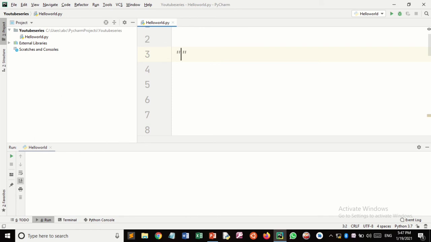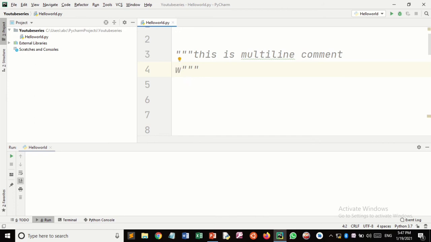Let's see. Inside the triple quotes, this is a multi-line comment. I'm writing a program here to add two numbers.